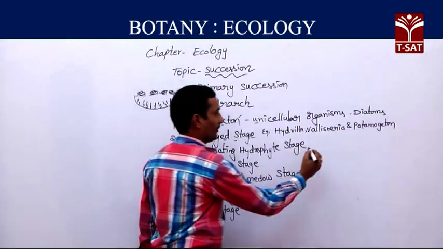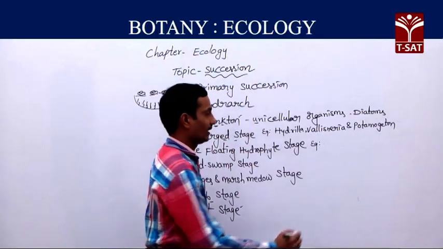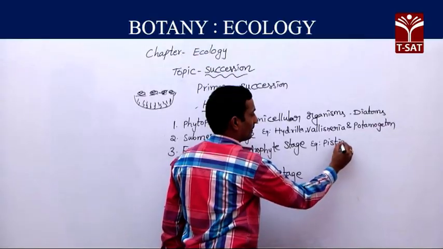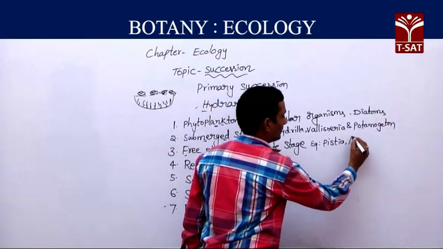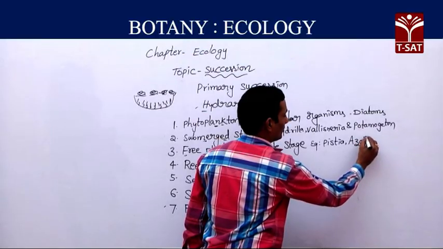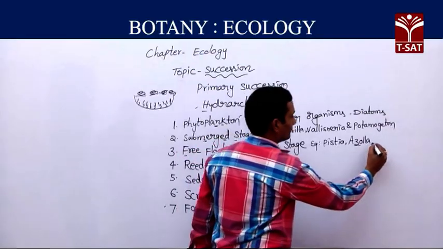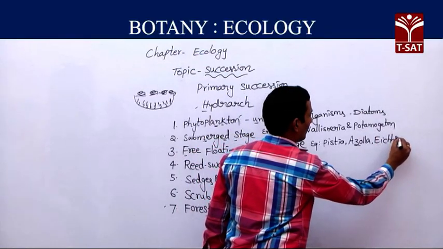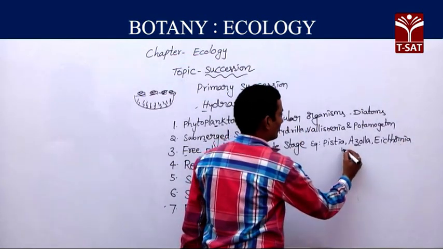Free floating hydrophytes, different types are there, like Pistia, Azolla, Eichhornia.